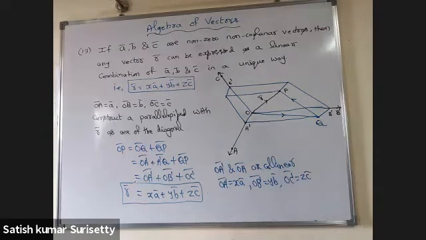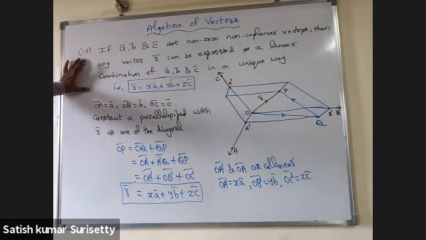If a bar, b bar and c bar are non-zero non-coplanar vectors, then any vector r bar can be expressed as a linear combination of a bar, b bar and c bar in a unique way. That is r bar equal to x a bar plus y b bar plus z c bar.